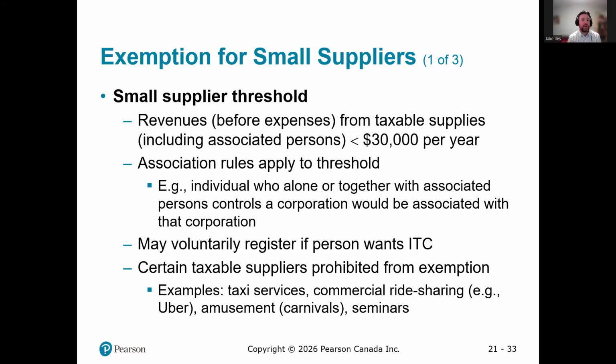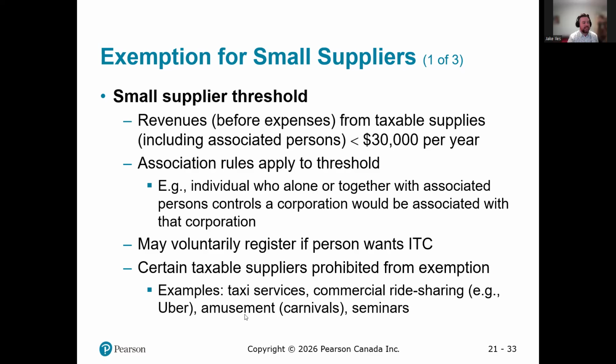So I might want to register anyway, file those HST returns for a small amount of revenue, but try and get those ITCs back. So you can voluntarily register if you want to, even if you're not yet at that threshold. Certain taxable suppliers are prohibited from exemption: taxi services, commercial ride sharing like Uber, amusement carnivals, and seminars.